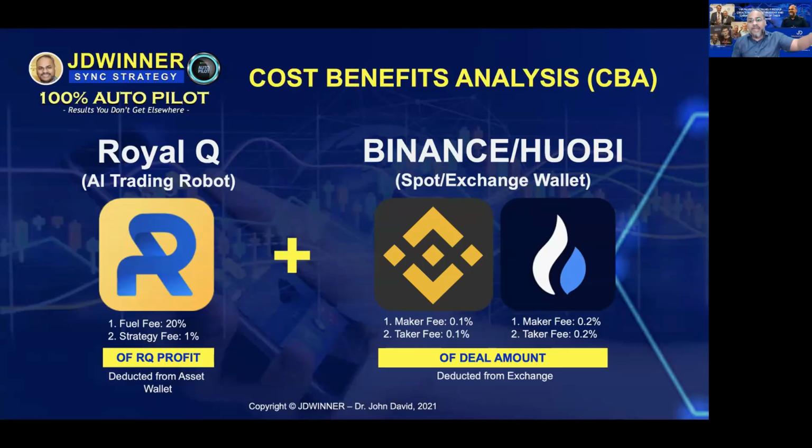But in Binance, Binance will deduct your taker fee and maker fee. The Binance fee will be deducted either in USDT, or you can also specify BNB coin. So it's up to you. So what is the difference?